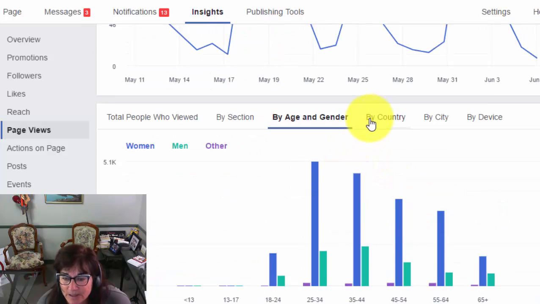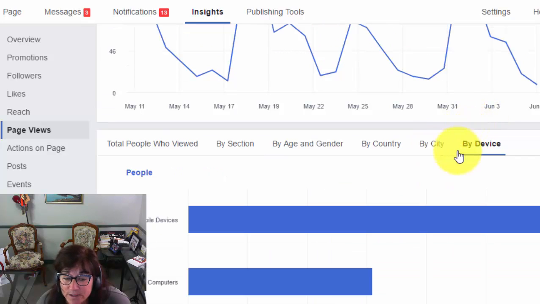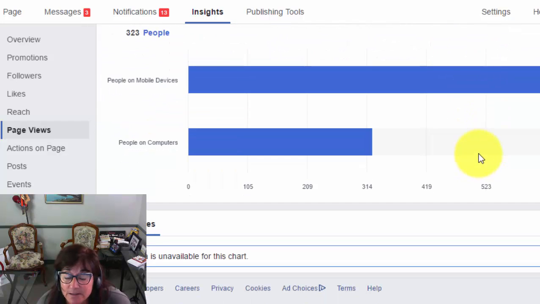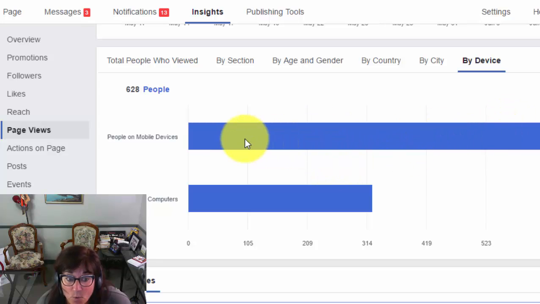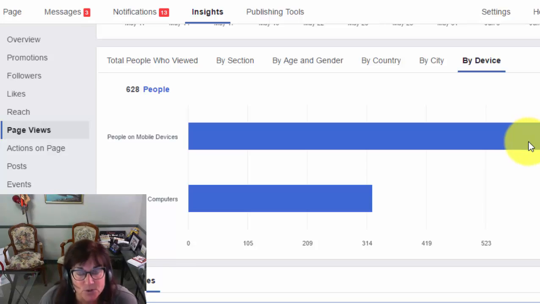That's also something else you may be interested in. If you're an international company, you might be interested in who's coming back to my page by country, and by city perhaps, and by device. Perhaps you're interested in what types of devices people are using. It's interesting to know that more than half of the people viewing this page are using mobile devices, which is another reason why you want to make sure that whatever you're posting is mobile friendly. You certainly don't want it going to a PDF.